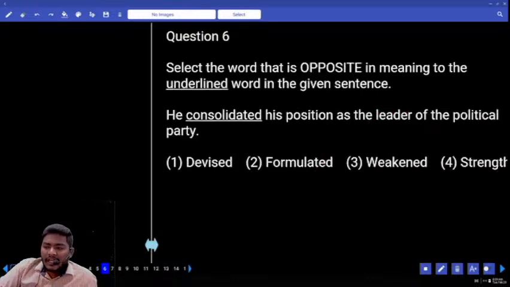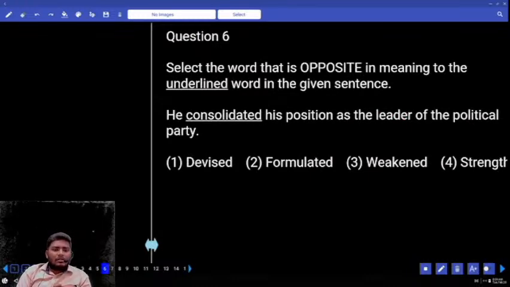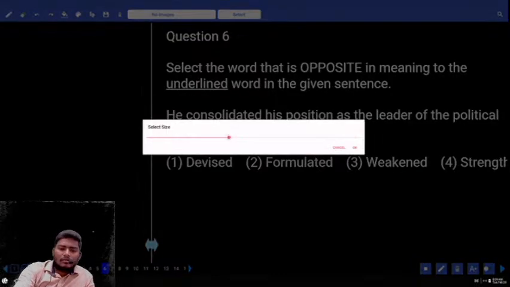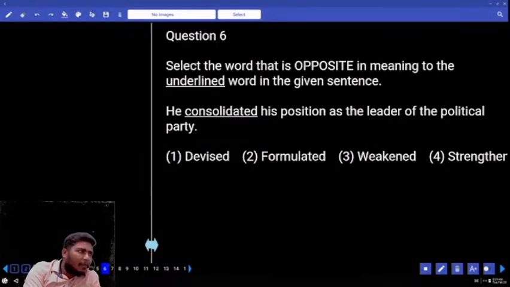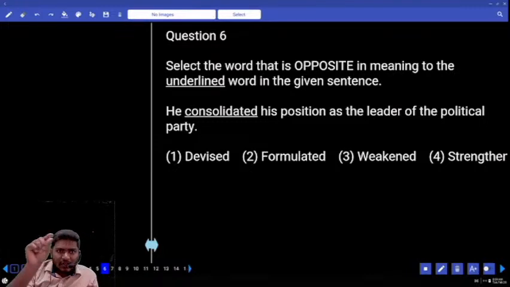Opposite of the word consolidated. Consolidation is nothing but what? What will make consolidation? Put everything together into one part. That is called consolidate. Consolidated memo. Have you heard this? Do you all have your graduation's consolidated memo? You will see the title consolidated memo.